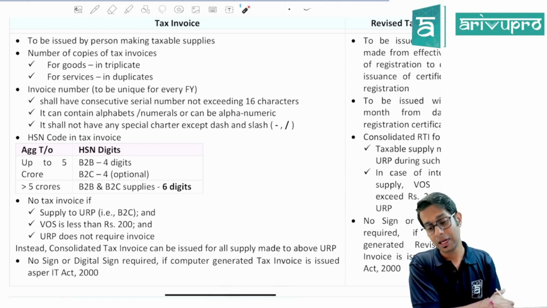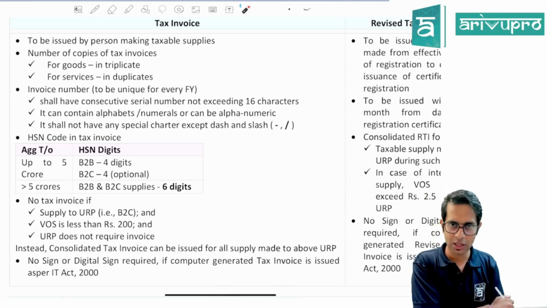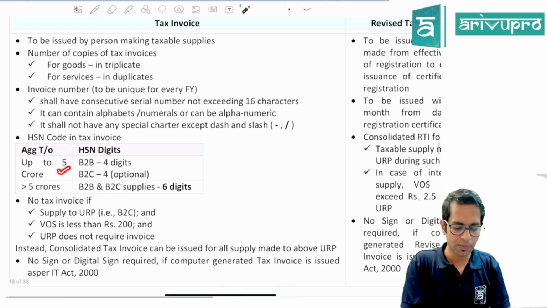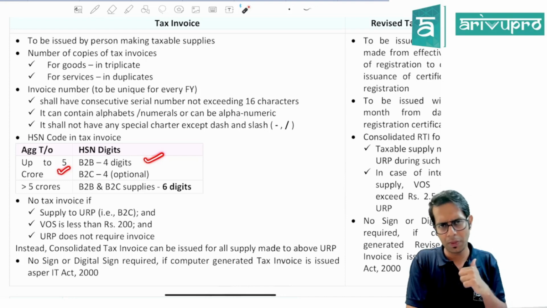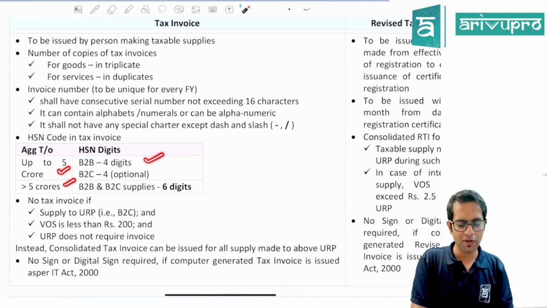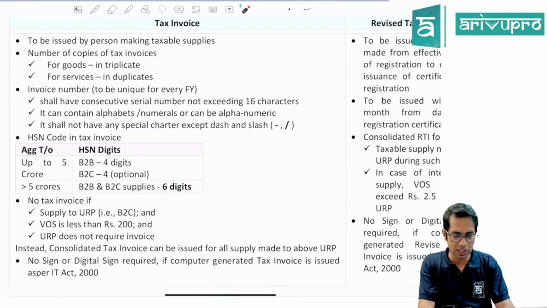Now, this invoice which you are giving should also contain the HSN code. If your turnover is up to 5 crores, the invoice needs to have a 4-digit HSN code. If it is a B2B supply or B2C supply, but in case of B2C supply, it is optional. And if your turnover is more than 5 crores, you should compulsorily have a 6-digit HSN code on your supply.